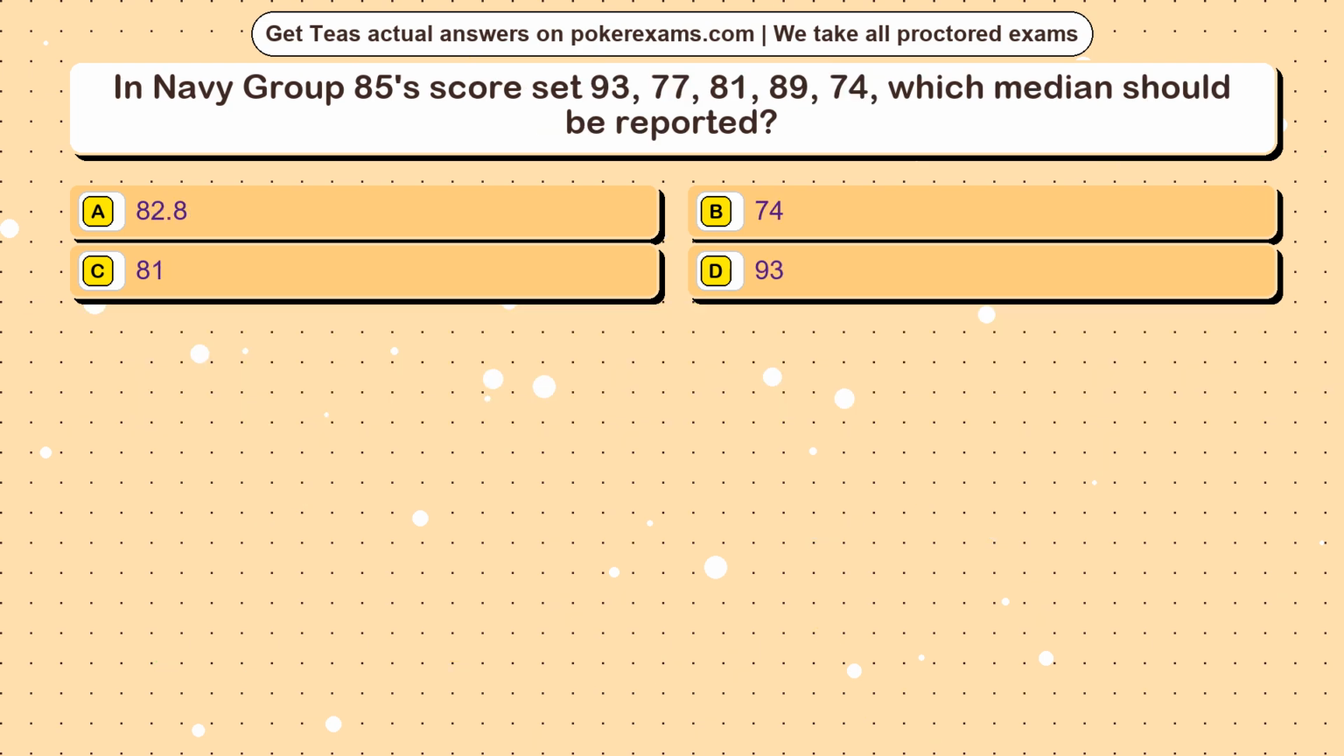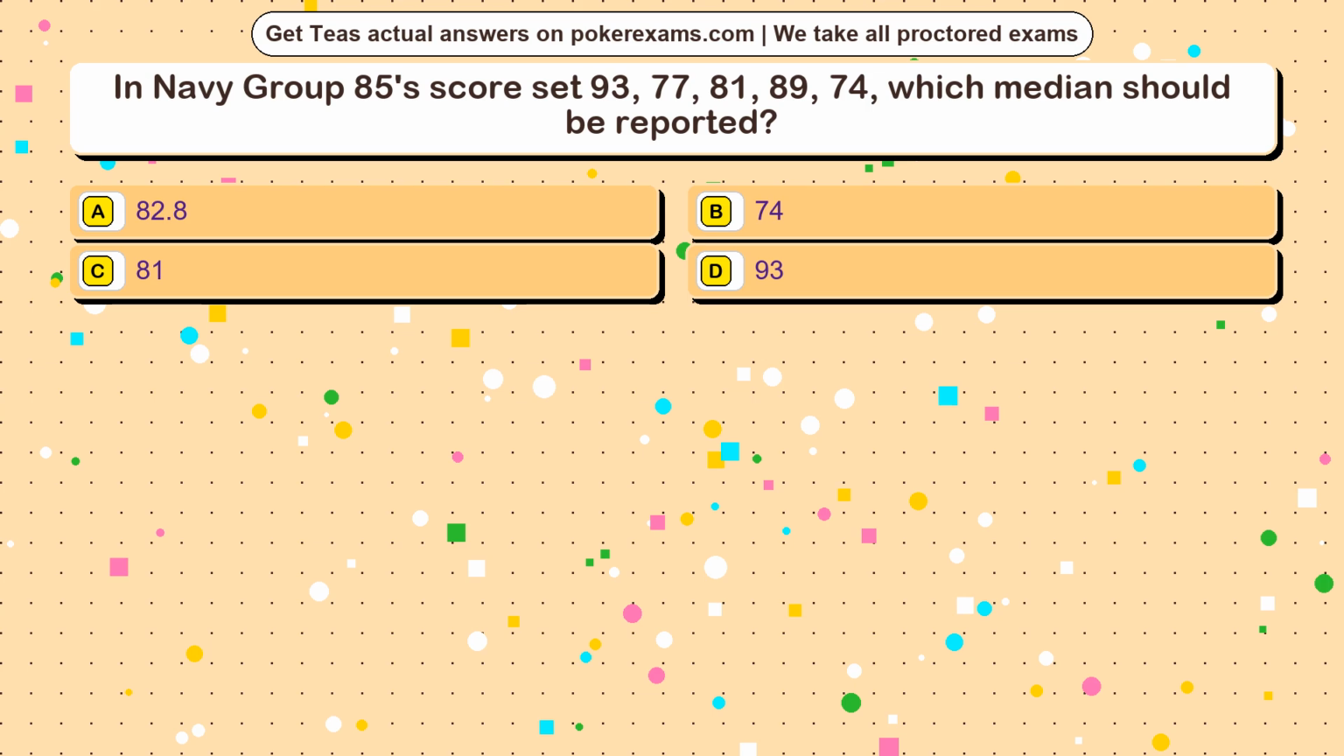Question 12. In Navy Group 85's score set 93, 77, 81, 89, 74, which median should be reported? Option A, 82.8. Option B, 74. Option C, 81. Option D, 93.